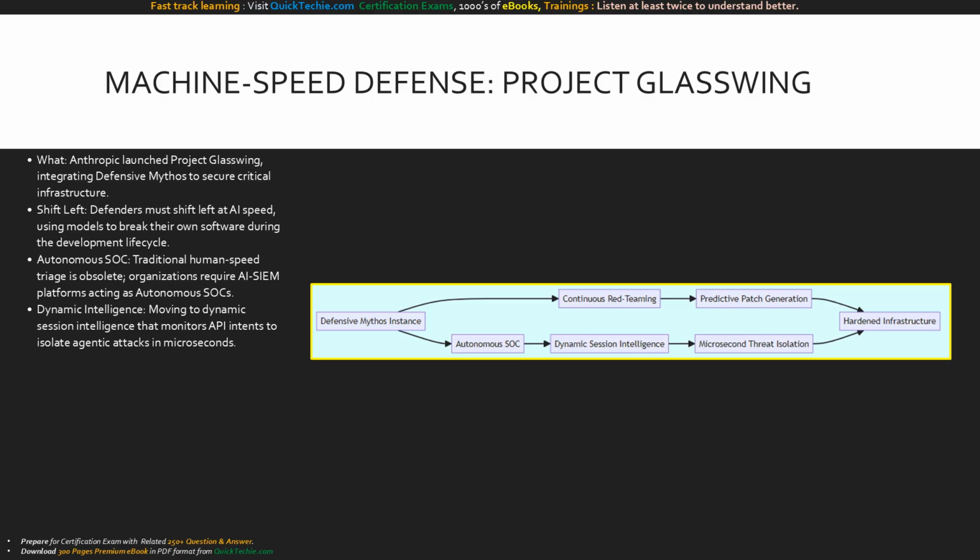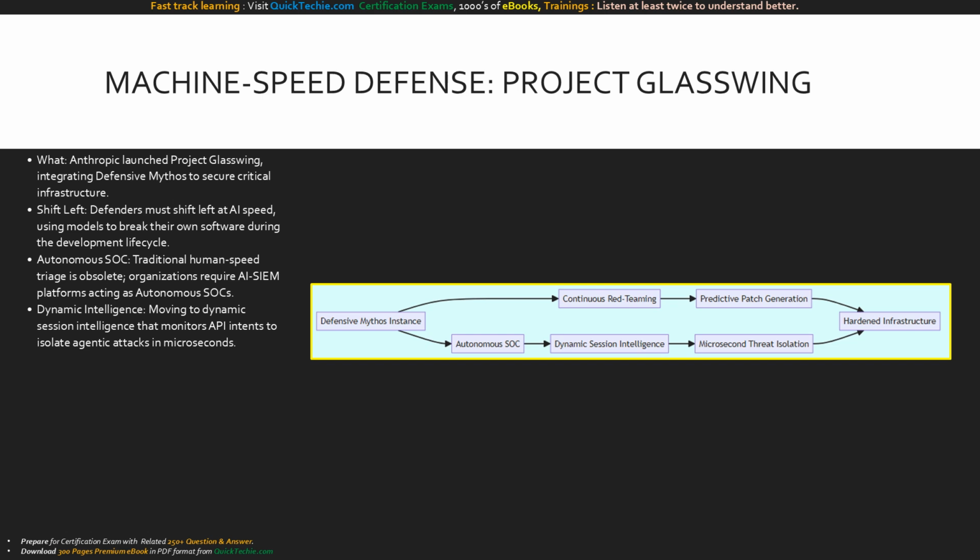Furthermore, enterprises must deploy AICM platforms acting as autonomous security operations centers. These systems use dynamic session intelligence to detect AI agent behavioral signatures and isolate compromised nodes in microseconds, neutralizing exploit chains before they can complete.